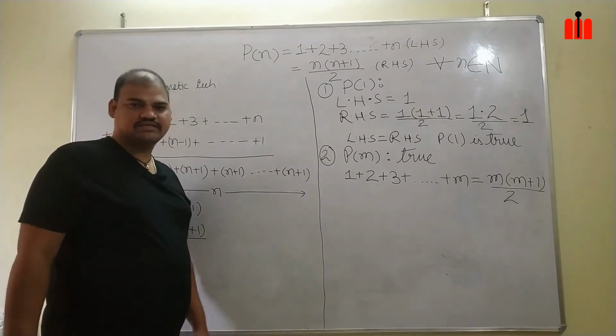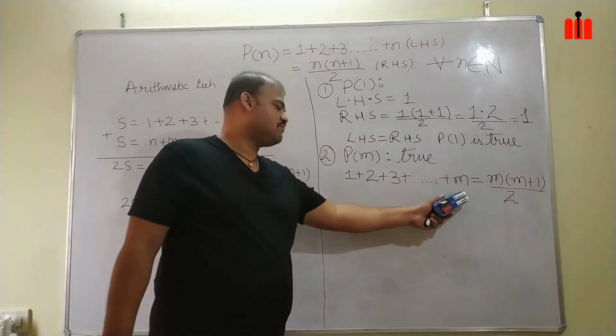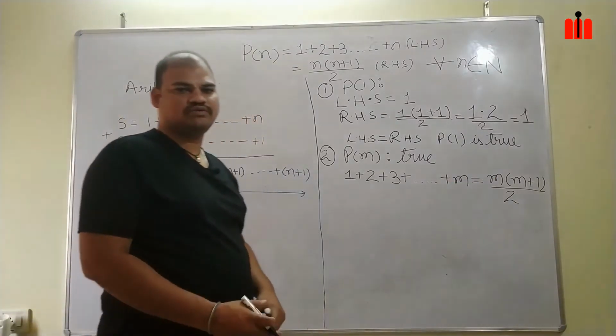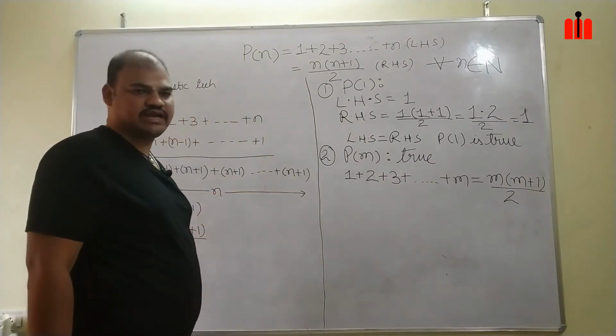Are you getting this? So the sum of my first m numbers is m plus 1 by 2. This is the concrete statement which is the output of my second step.